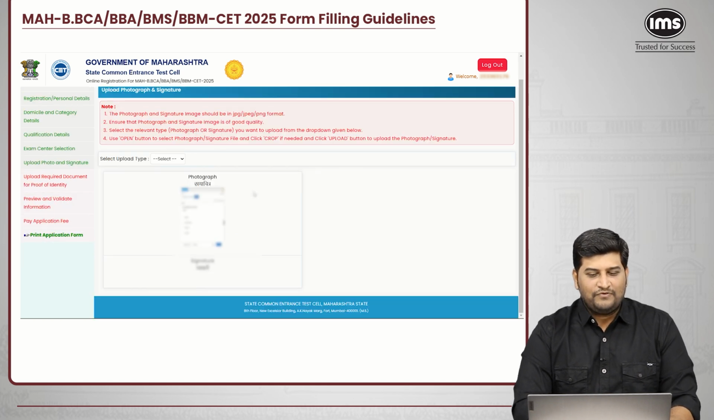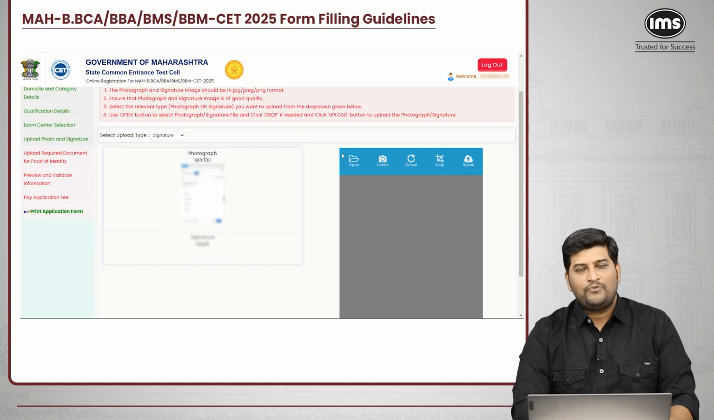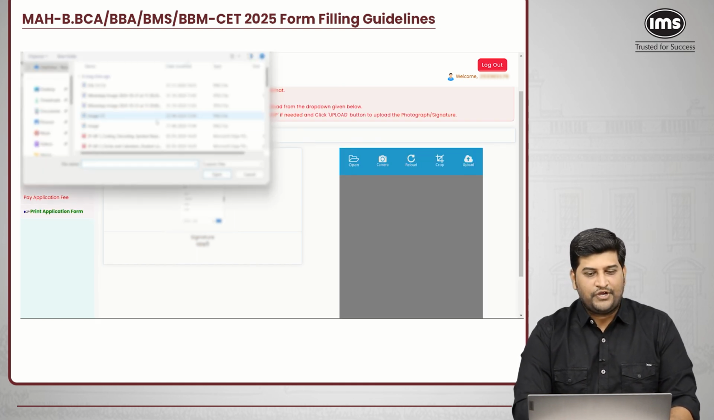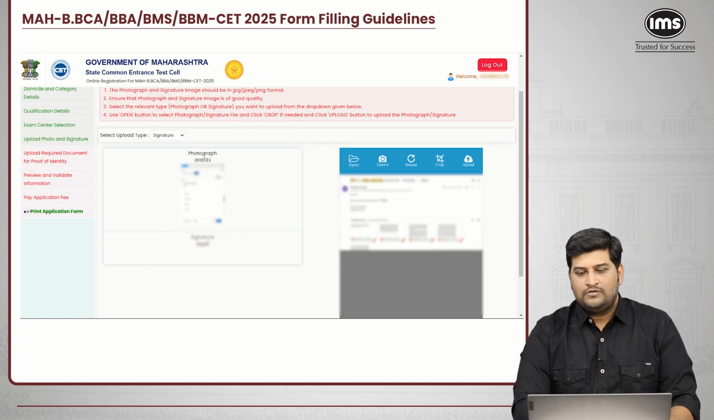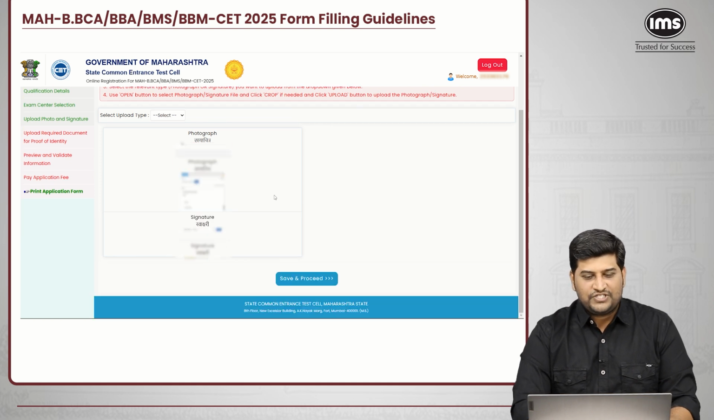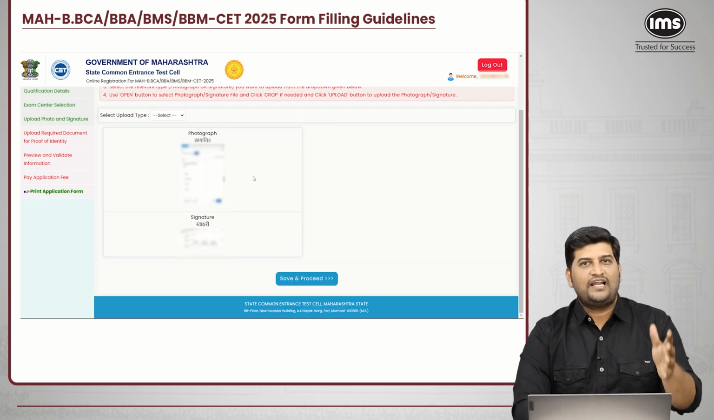After that, select the signature option. Upload your signature by clicking the option and choosing open. Once you upload the signature, click on upload. Once you have entered the photograph and the signature, click on save and proceed.